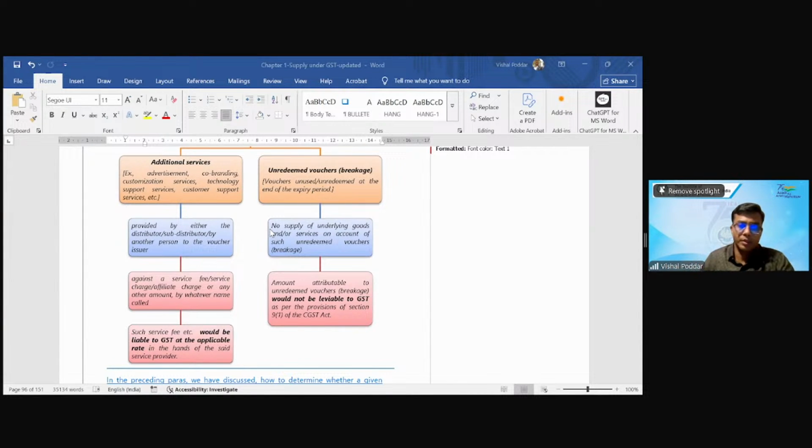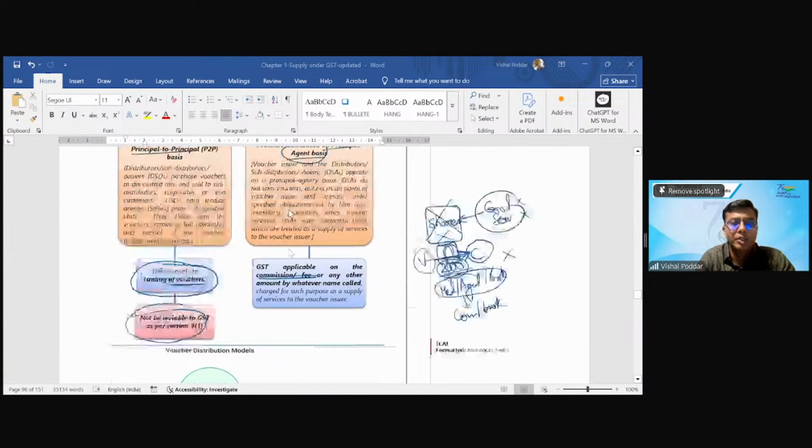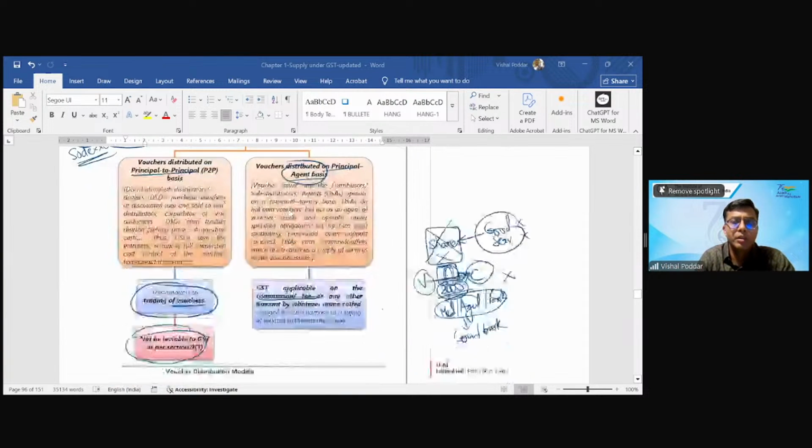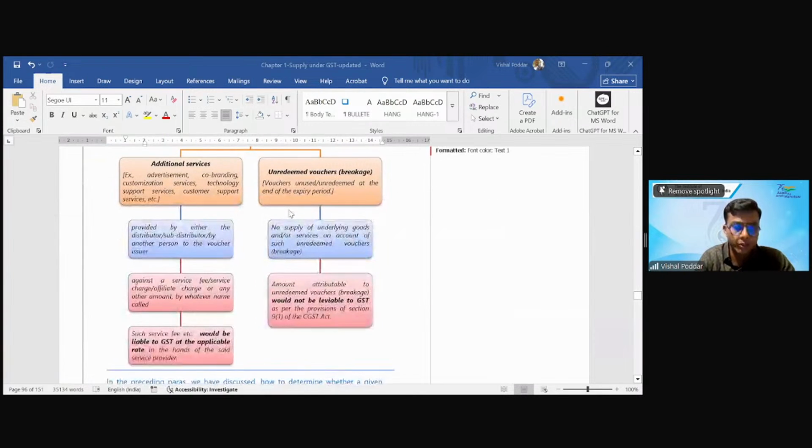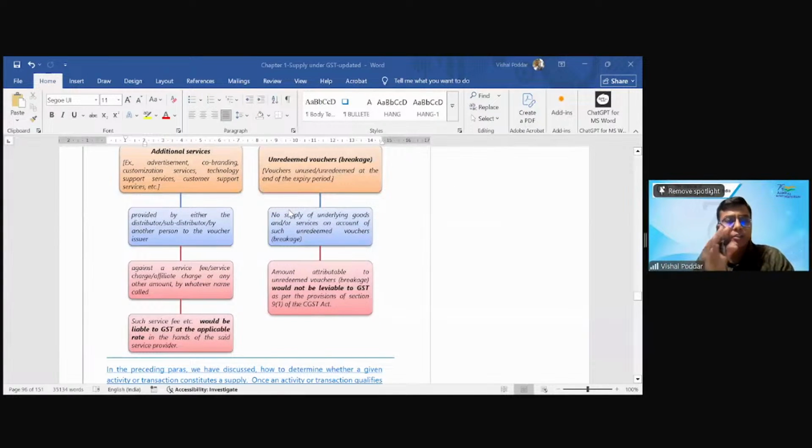Fine. Now, yeah, please tell me. Sir, actually, in my module, there is no such voucher given. Don't worry. See, this is the amended part. As you can see here also, it is the amended part. You will be getting this hosted on the website very soon, right? So you will get this. Nobody's module has it. It is the latest amended part.